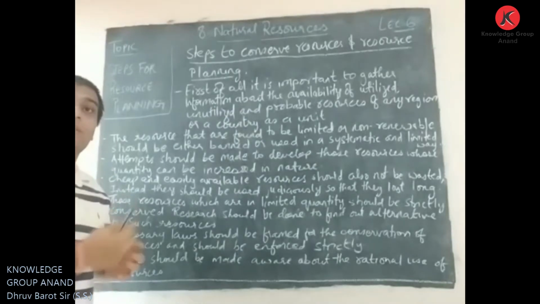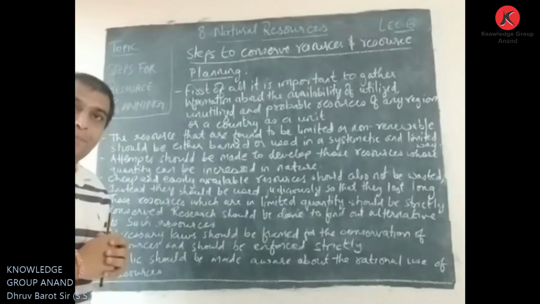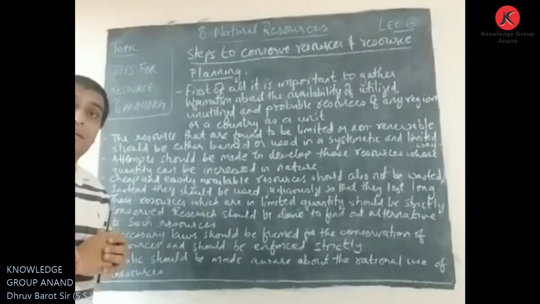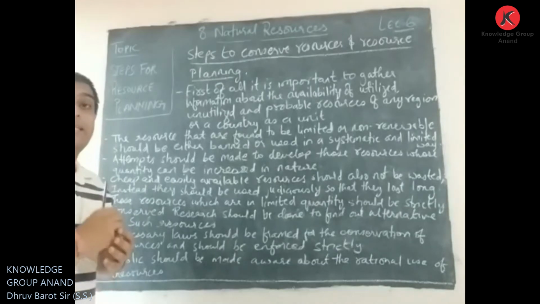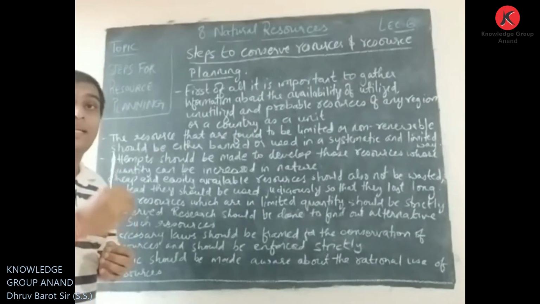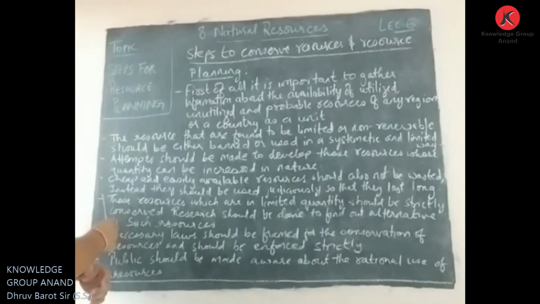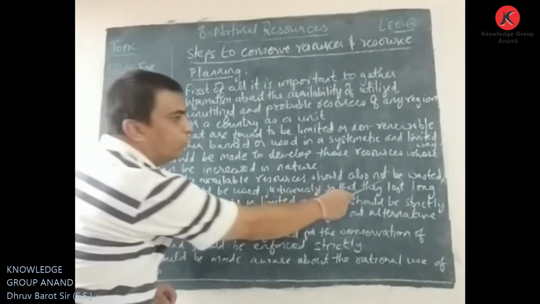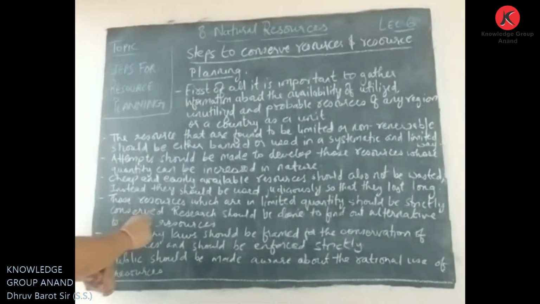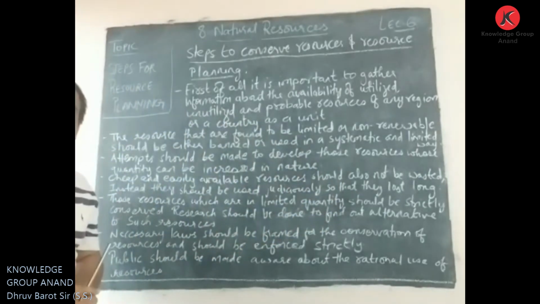And if these resources are available, more and more attempts should be made by the government, by each and every citizen of the country, so that it can come in the progress and development of the country and the individual. Then here it is said, cheap and easily available resources should also not be wasted. Instead, they should be used judiciously so that they last long.